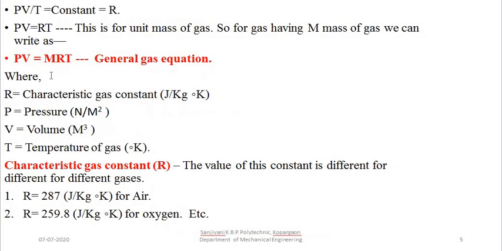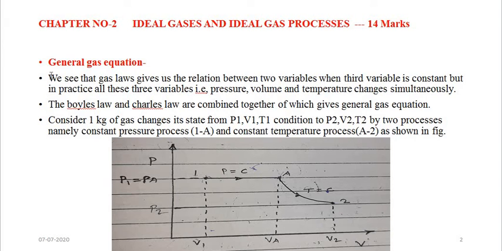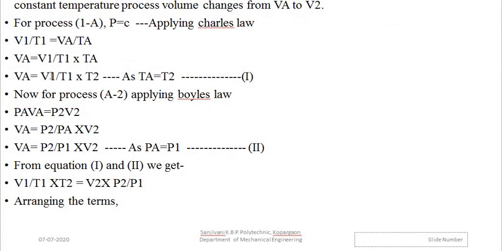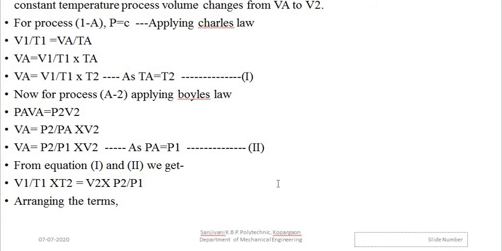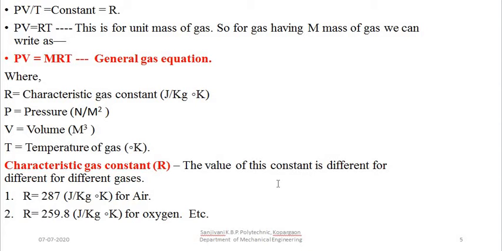So this was about the derivation of the general gas equation. In the general gas equation, we are considering a real gas process. Actually, we are dividing that real gas process into two ideal gas processes for our analysis. The first process is the constant pressure process, and the second is the constant temperature process. Applying the governing equations to the corresponding processes, we write the equation in terms of the common factor, that is the volume at point A, and then equate them. So we get the nature of how all three variables are changing.